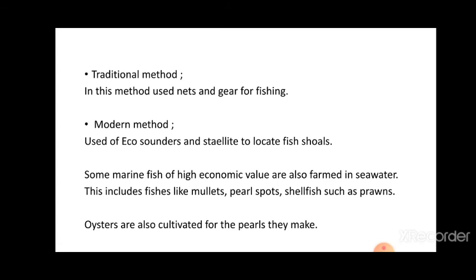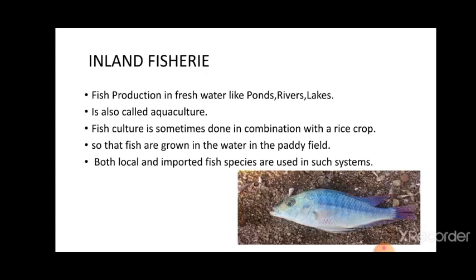Some marine fish of high economic value are also farmed in the seawater. These include fishes like the mullet, pearl, and shellfish such as prawns. Oysters are also used for creating pearls. And inland fishes. Fish production in fresh water like ponds and rivers is called inland fishery. It is also called aquaculture.